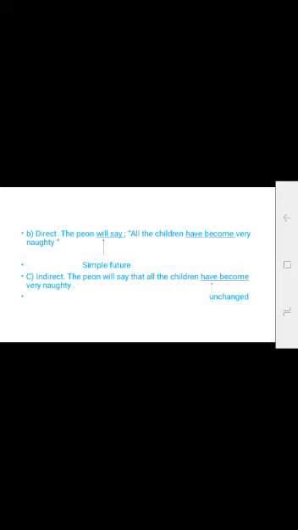Direct speech, next example: The peon will say, "All the children have become very naughty." So the peon will say, it's a simple future, will say. So here also no changes in indirect speech. The peon will say that all the children have become very naughty. Only we have used that. We have removed the punctuation mark and replaced it with that.